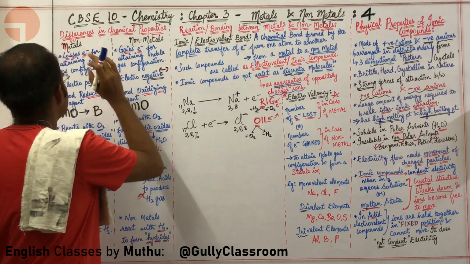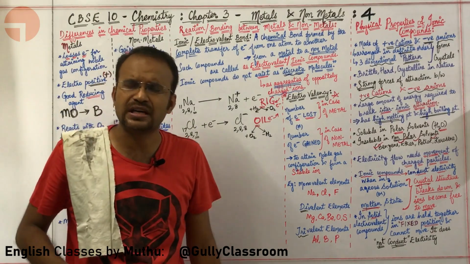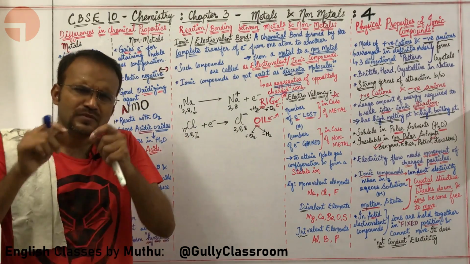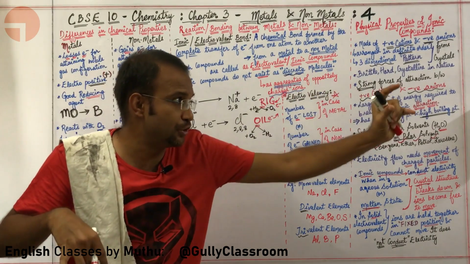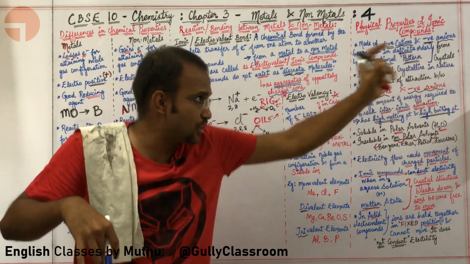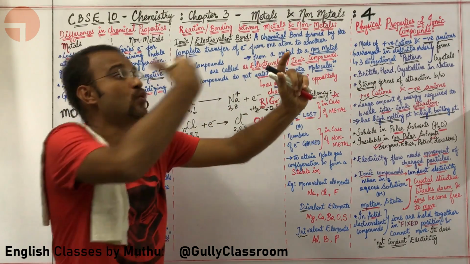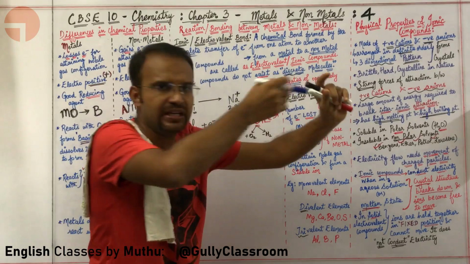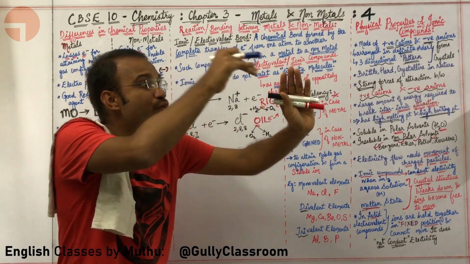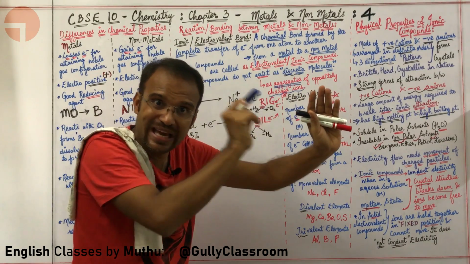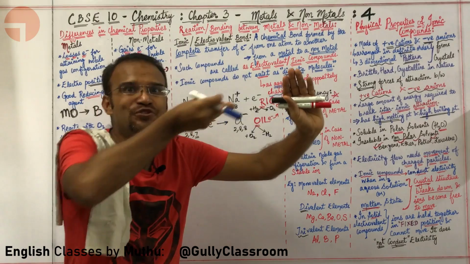Now let us try to understand why metals are called good reducing agents. First, what is reduction? Sir, RIG, reduction is gain of electrons. If somebody wants to get reduced, they want to gain electrons. So somebody must give electrons to them for them to get reduced. The metal will come and give electrons. Why?